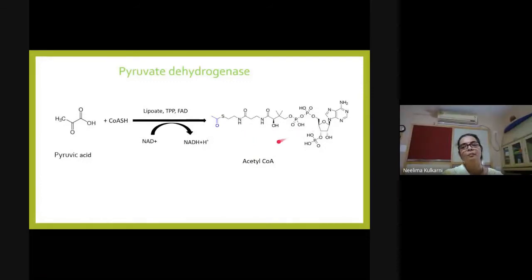It has a very complicated structure. Although you are expected to know the pathways with structure, you are not expected to write these details. Just for information, I am showing this. You can just write coenzyme A here instead of drawing all these details of structure. That is fine.